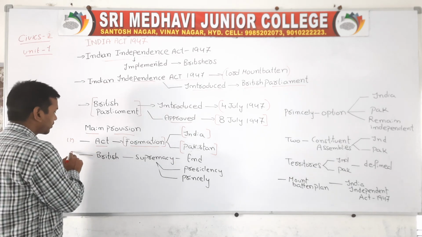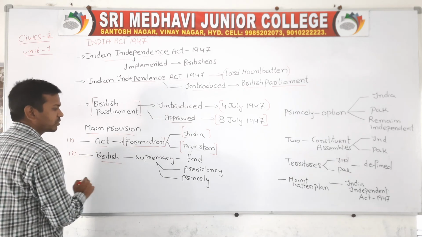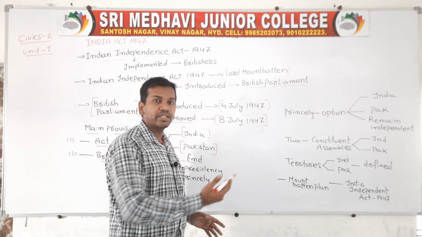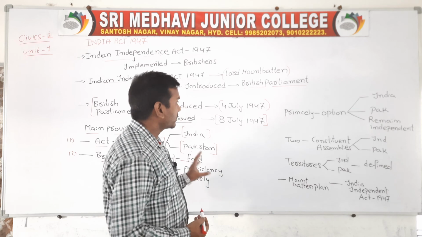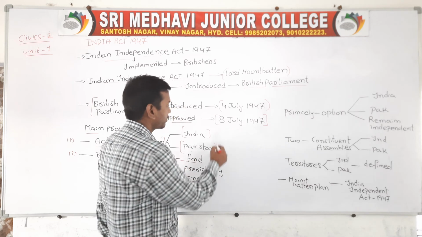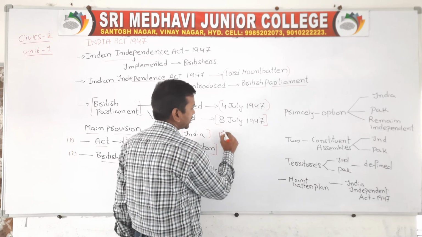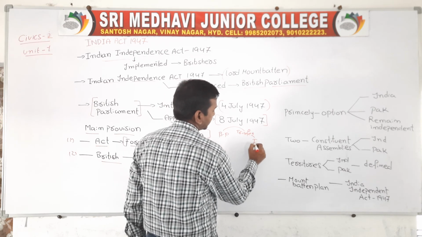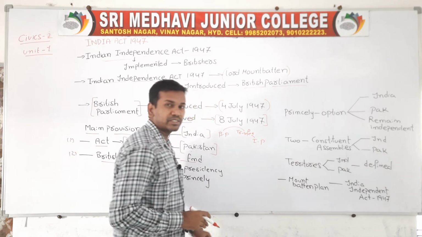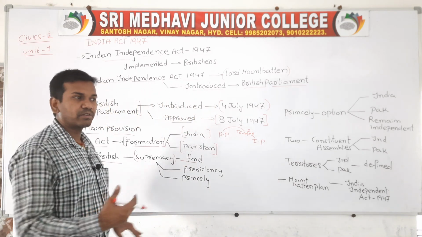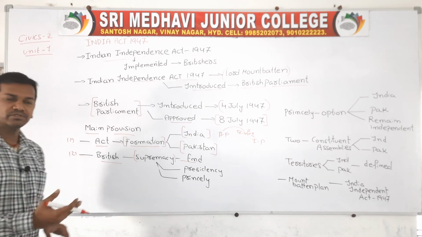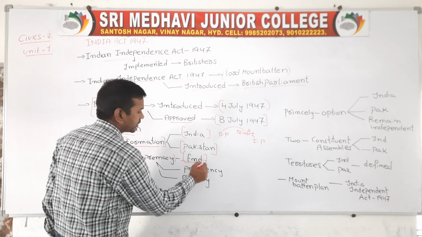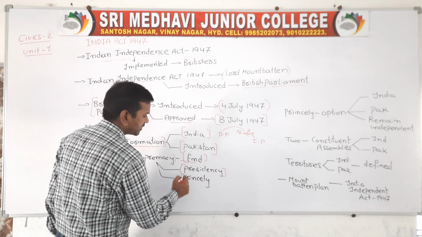What is the second important provision? The supremacy of the Britishers was completely ended, because when they transferred the power to the Indian government, they transferred it to the Indian Parliament. When the British Parliament transferred its power to the Indian Parliament, the power of the Britishers quite ended. After the formulation of this act, the Britishers decided to transfer the power, and their supremacy ended in terms of presidency and in terms of princely states.